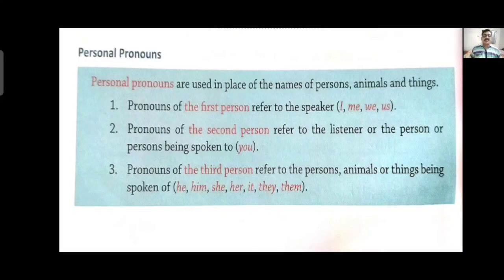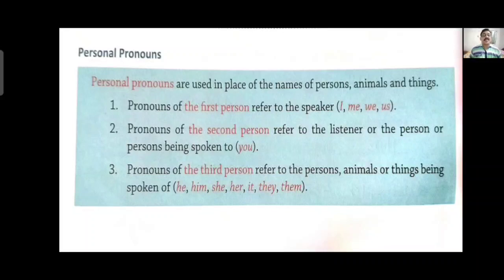Second person is the person to whom I am talking. If I am talking to you, then you are the second person. And third person refers to the person, animal, or thing spoken about, means about whom we both are talking. I am talking to you, we both are talking about somebody else.